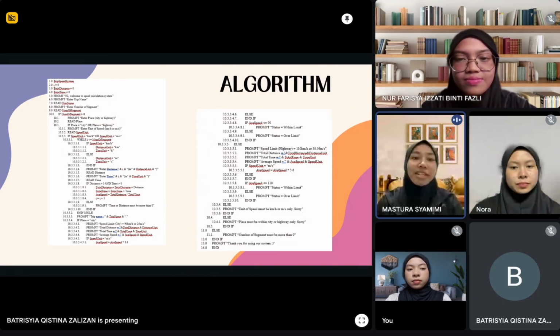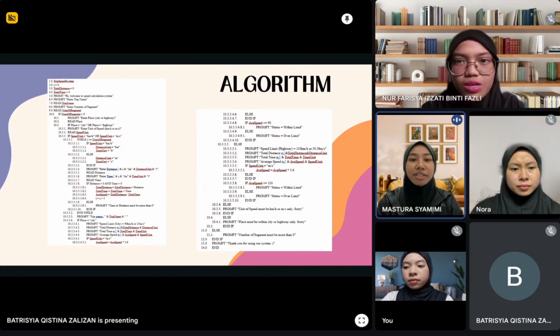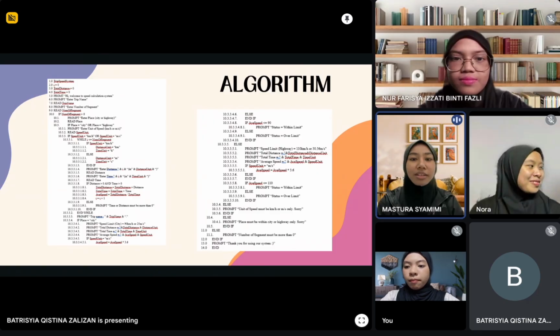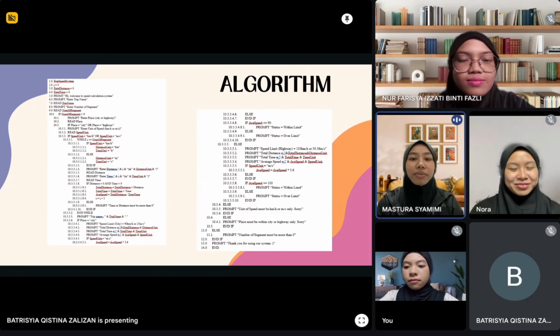Next, I will briefly explain how the algorithm works. The system starts by welcoming the user and asking for the trip name and number of segments. If the number of segments entered is more than 0, the system continues by asking the user to select the place of travel, either city or highway, followed by the preferred speed unit, which can be kilometer per hour or meter per second. These inputs are validated before proceeding further.